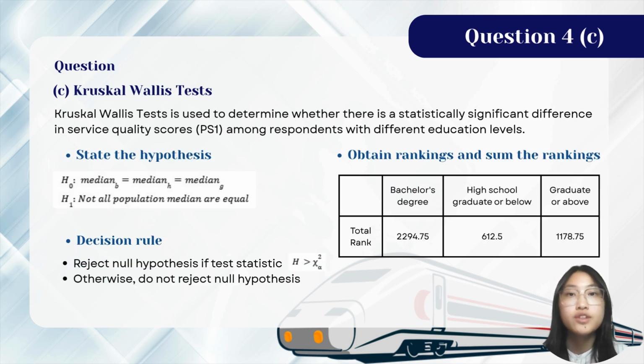So this is how we conduct the Kruskal-Wallis test. We first state the hypothesis. The null hypothesis is all population medians are equal, and the alternative hypothesis is not all population medians are equal. Second, we look into the decision rule, which is we reject the null hypothesis if the test statistic H is greater than the critical value. Otherwise, we do not reject. After that, we obtain rankings and sum the rankings. So this is the table for the total rank.